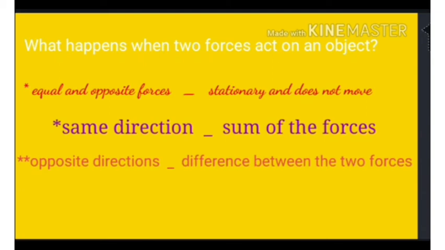What happens when two forces act on an object? First one, if equal and opposite forces are applied on an object, the object remains stationary and does not move. Second one, when forces are applied on an object in the same direction, they add up. The net force is the total of the two forces acting in the same direction.